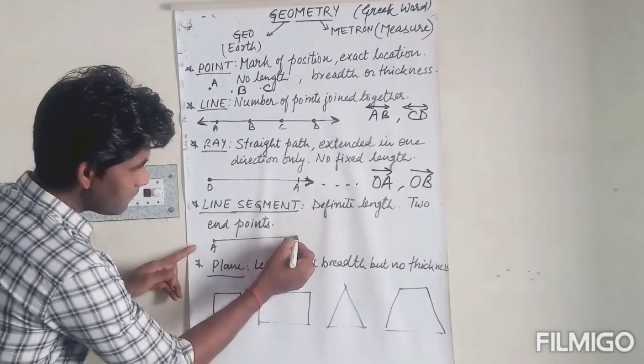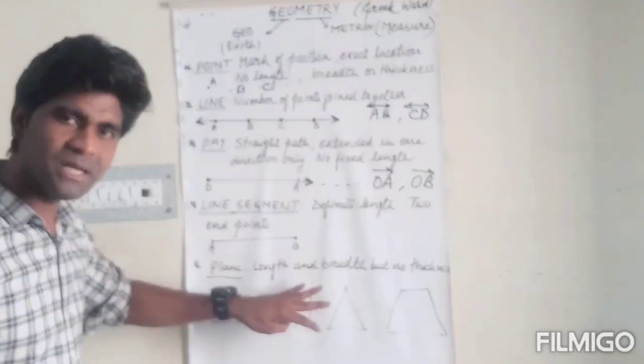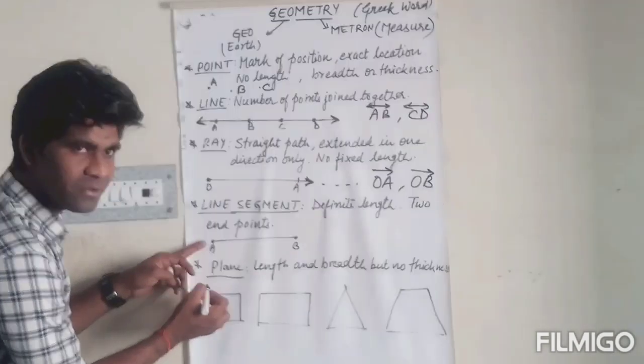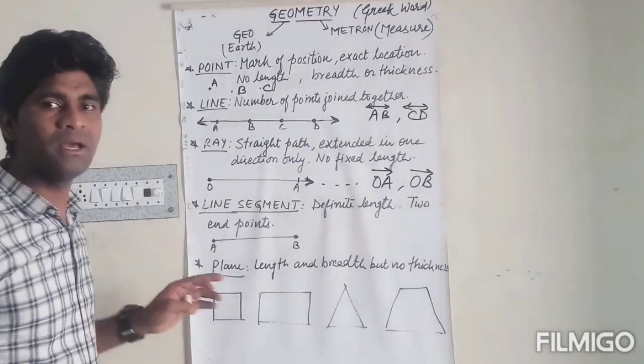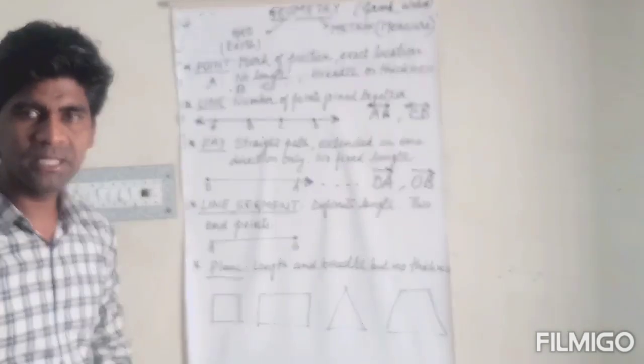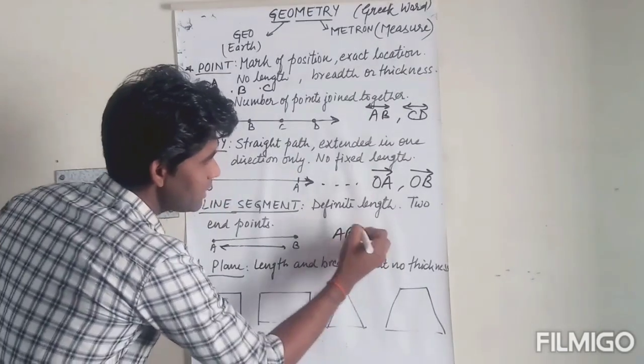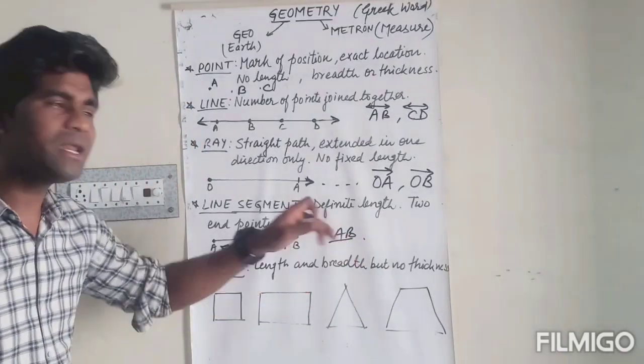Look here, AB is a line segment. If AB is a line segment and look here, no arrows are there, so it means having two fixed points. It means the two endpoints are there and the length of this line segment can be measured. So simply AB should be represented like that, the line segment AB.